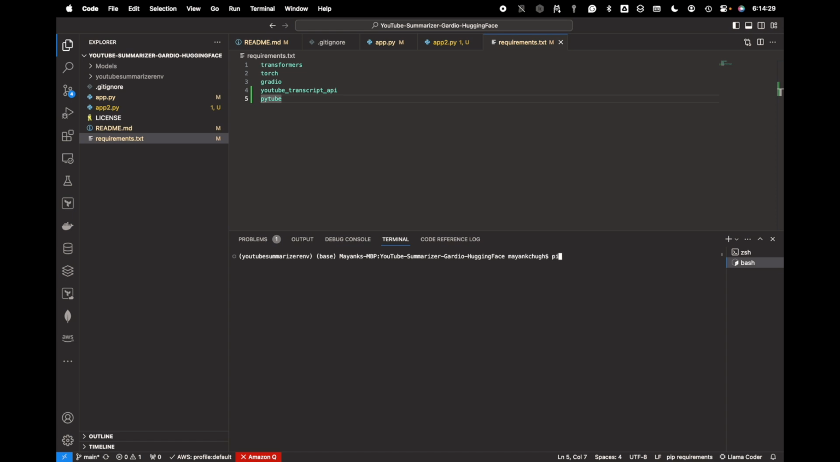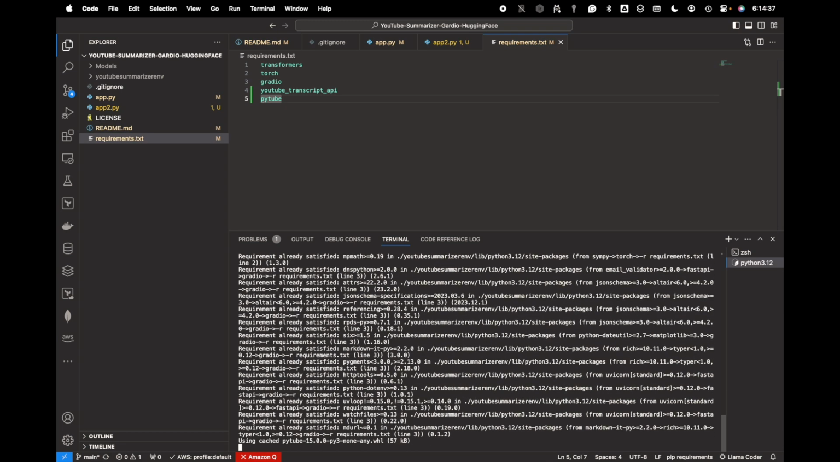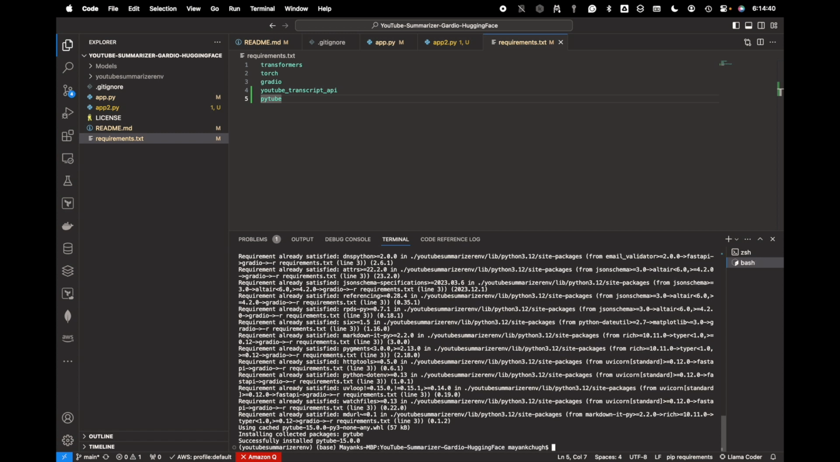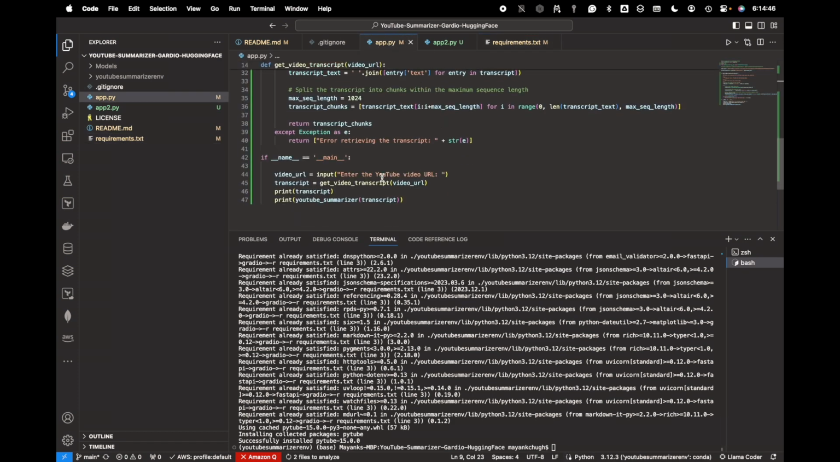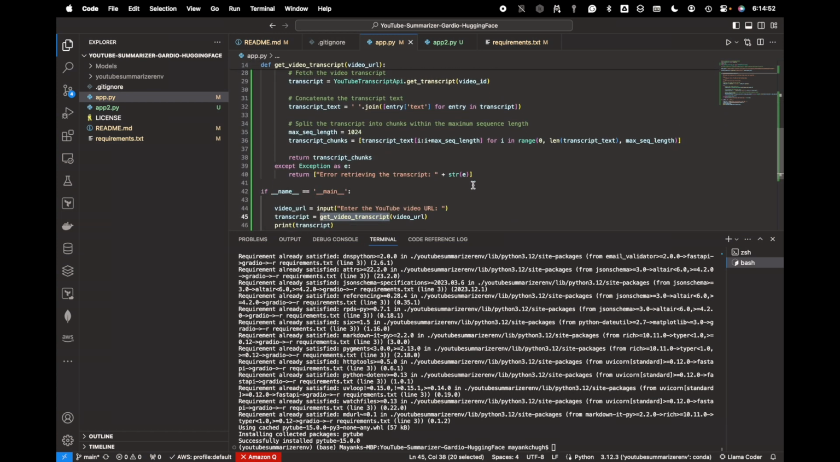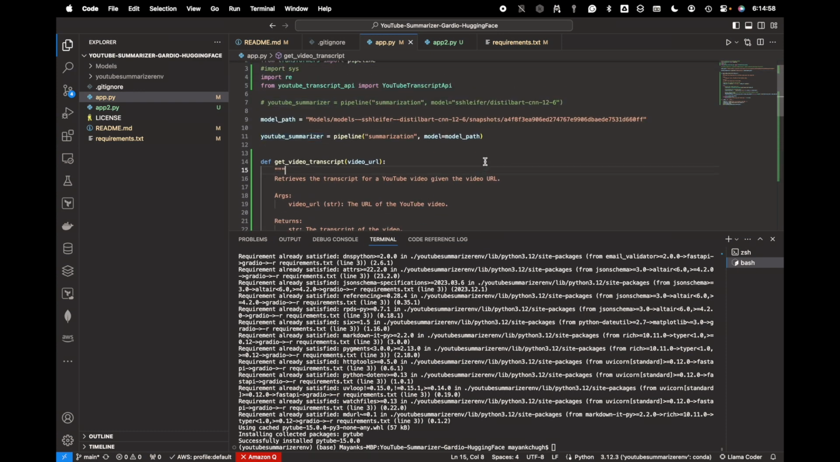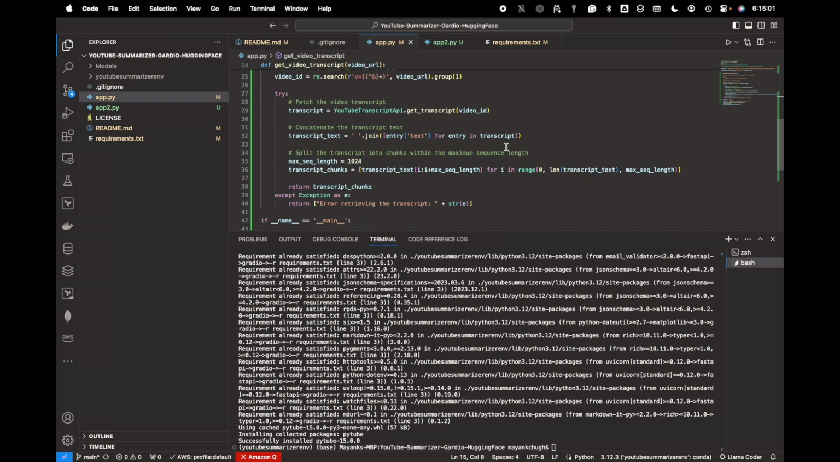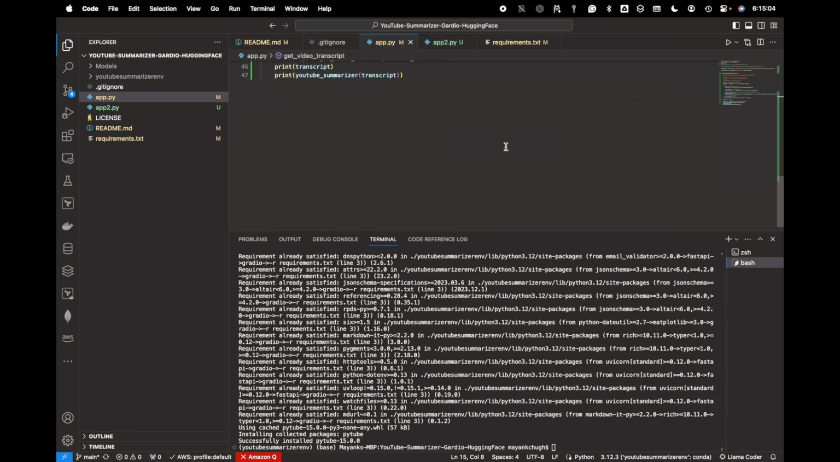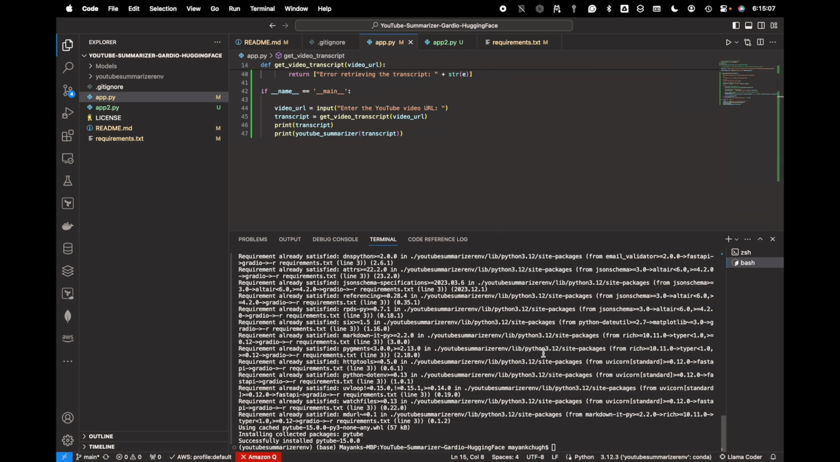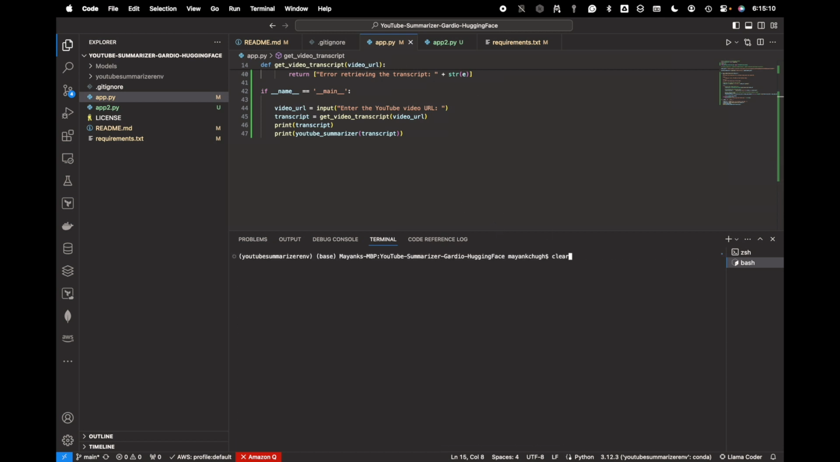Let me run pip install on our requirements.txt. That will install PyTube and the YouTube libraries, all the required libraries. In this one, we pass the URL and it gives us the transcript, and then we pass the transcript to our model that we have downloaded. This is the code, and later on we will add some more code as well. Let me do the application test first.